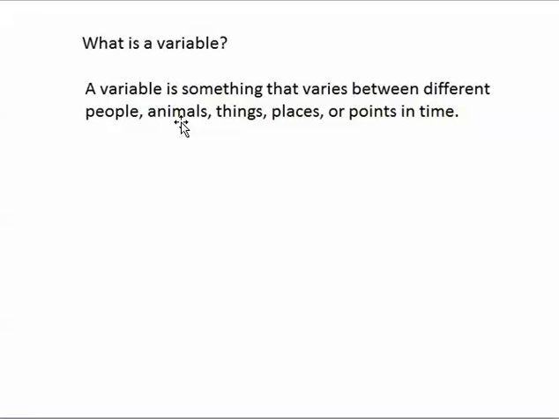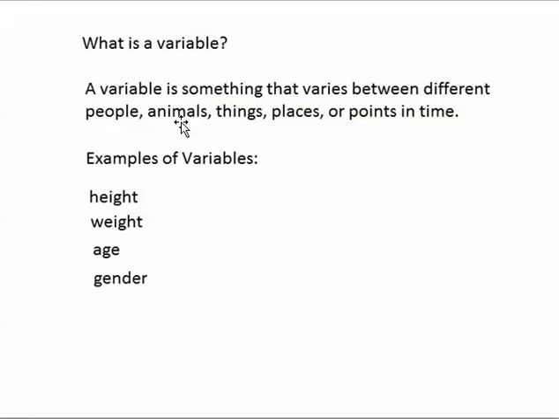Since this is a social science statistics course, we'll be focusing on variables involved with people. For example, height is a variable because not everyone is the same height. Different people can have different heights. Gender is a variable because not everyone has the same gender. Income is a variable because not everyone has the same income. These 5 variables are just examples of things that can vary across different people.